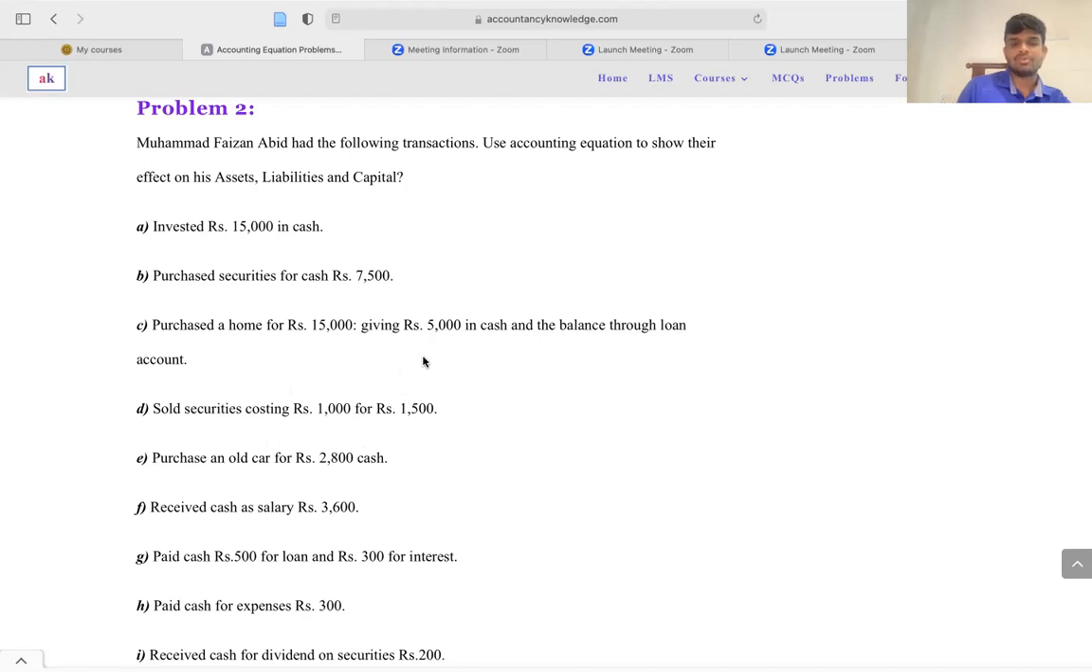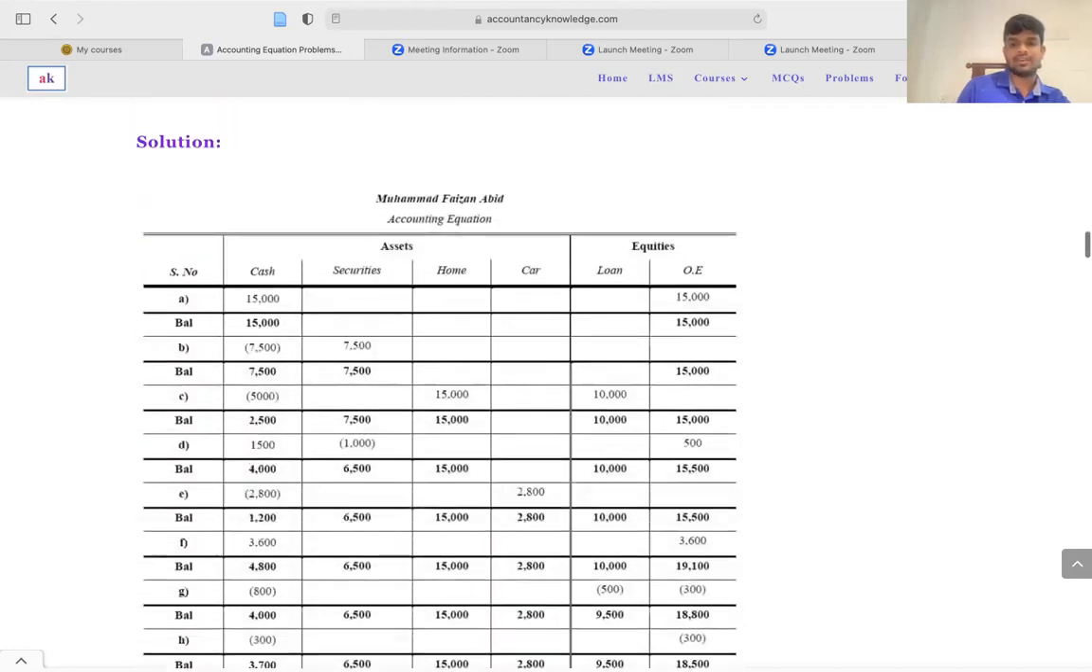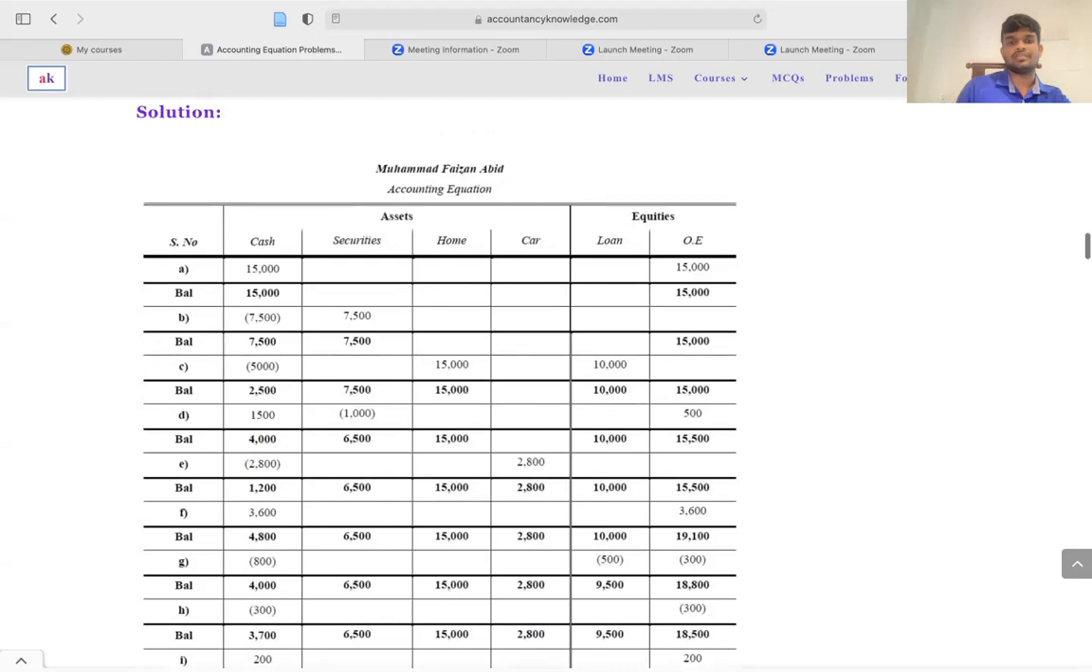So you need to mention it as an increase of the owner's equity. 1,000 is reduced from the security and you receive 1,500 as cash. So the balance figure needs to be established in the owner's equity.